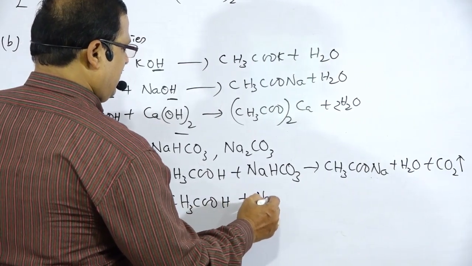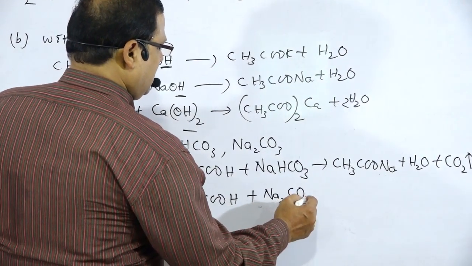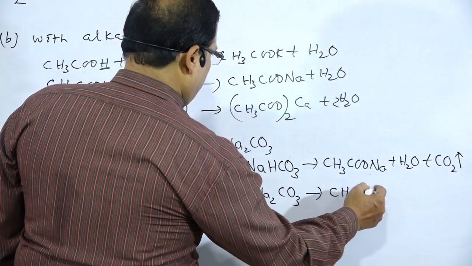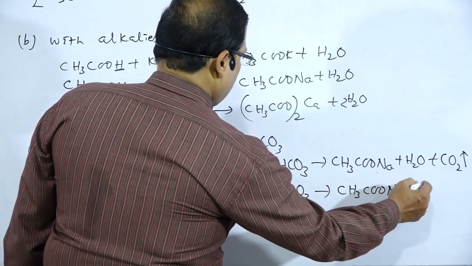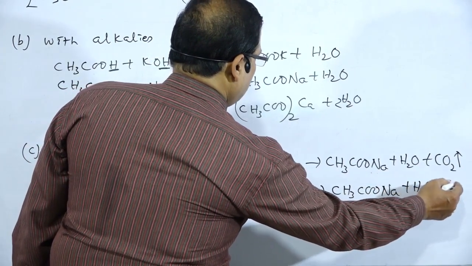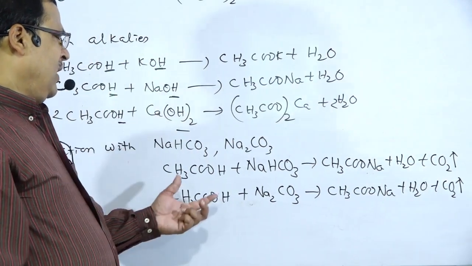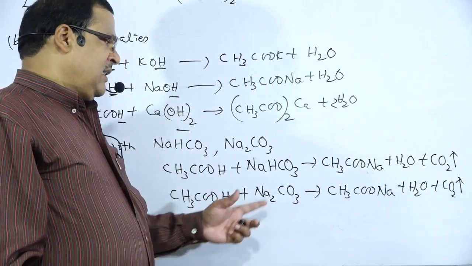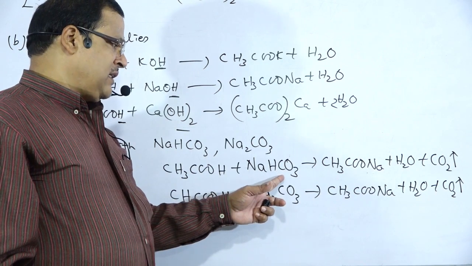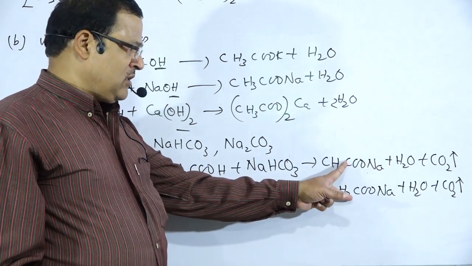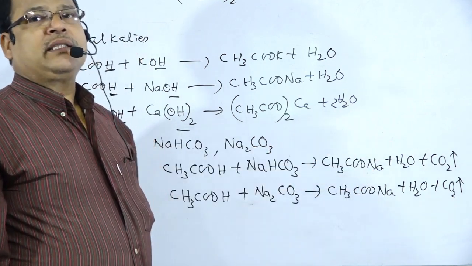I am not giving the balanced equation, you have to balance it. With sodium carbonate, there is the formation of CH3COONa, water, and carbon dioxide gas. This gas is released. So the carboxylic acids react with sodium bicarbonate and sodium carbonate to form the corresponding salts with the release of carbon dioxide gas.